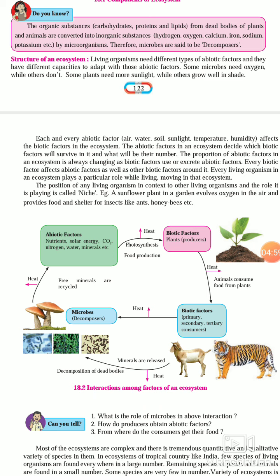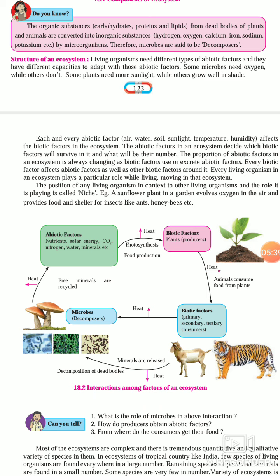Now, most of the ecosystems are complex. That means there is a tremendous quantitative and qualitative variety of specimens in them. So the world itself, the earth itself, is a complex ecosystem. So a huge amount of living and non-living things are included in it. In ecosystems of tropical countries like India, few species of living organisms are found everywhere in large number. Remaining species of plants and animals are found in small number. So some species are very few, but some species are very large.